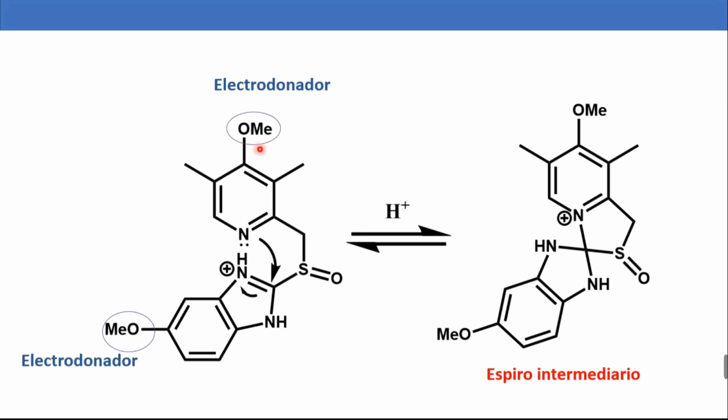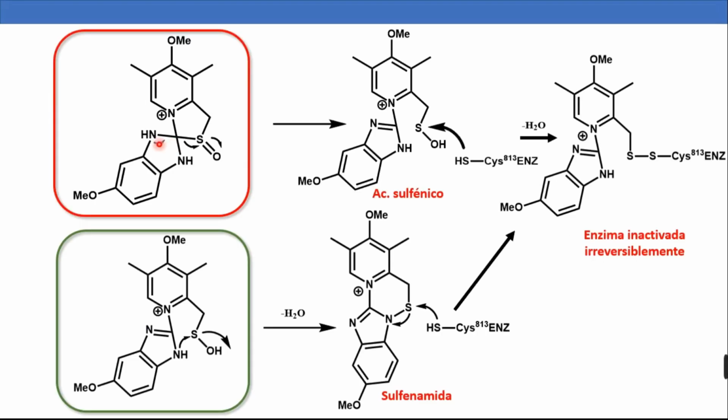to form an unstable spiro-intermediate, possessing a quaternary carbon atom with high electron deficiency due to the proximity of the cationic nitrogen and the sulfoxide group. To satisfy this electron deficiency, the electron pair located on this nitrogen atom is donated to the quaternary carbon atom, regenerating during the process the double bond that had been lost.